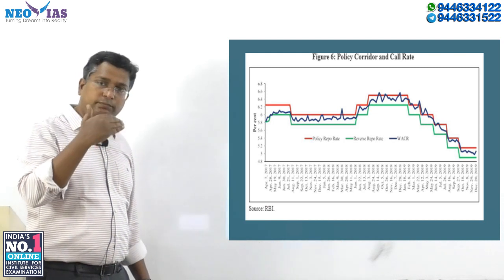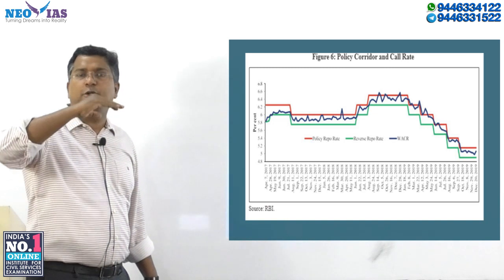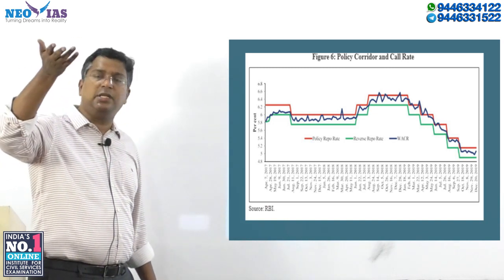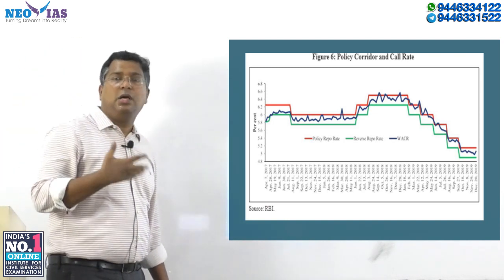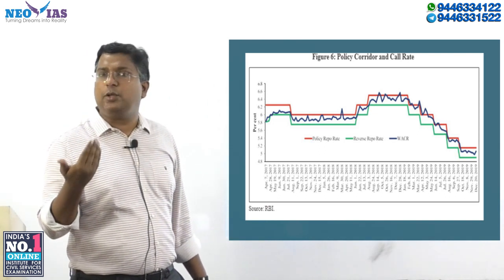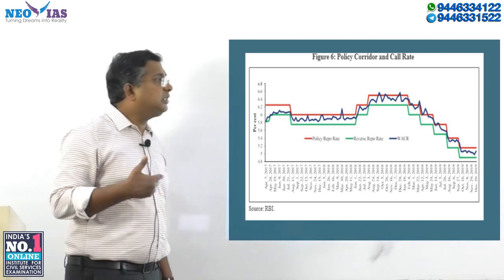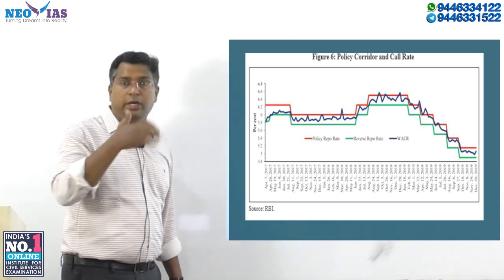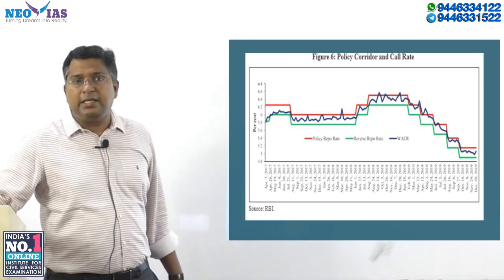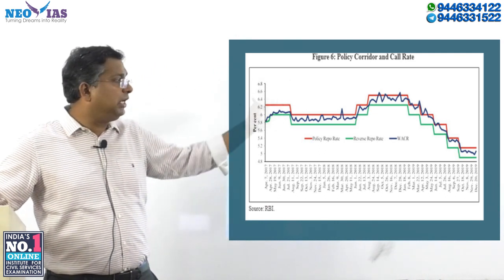Based on the movement of the call rate, whether it is closer to the repo rate or has overshot it, RBI gets to know the liquidity conditions. This is one of the ways RBI gets an idea of liquidity conditions in the economy. Just keep in mind what this policy corridor is, what this call rate is, and how the call rate moved within the policy corridor in the last few years.